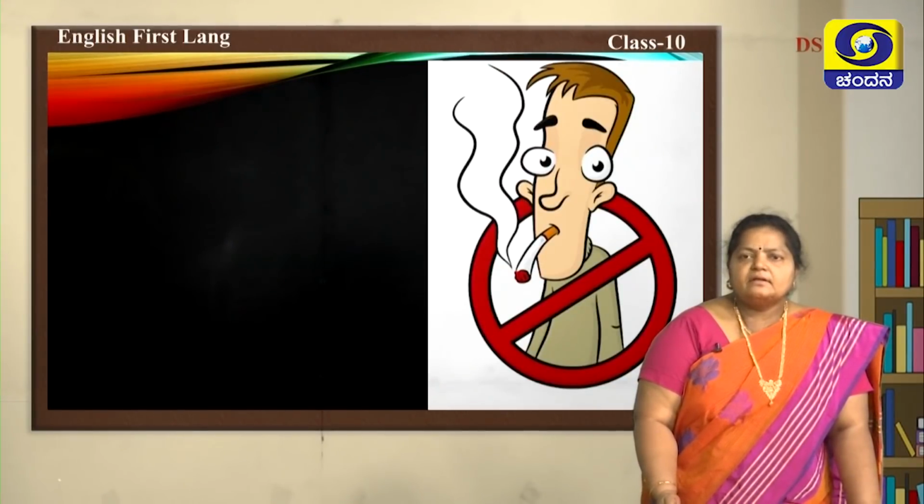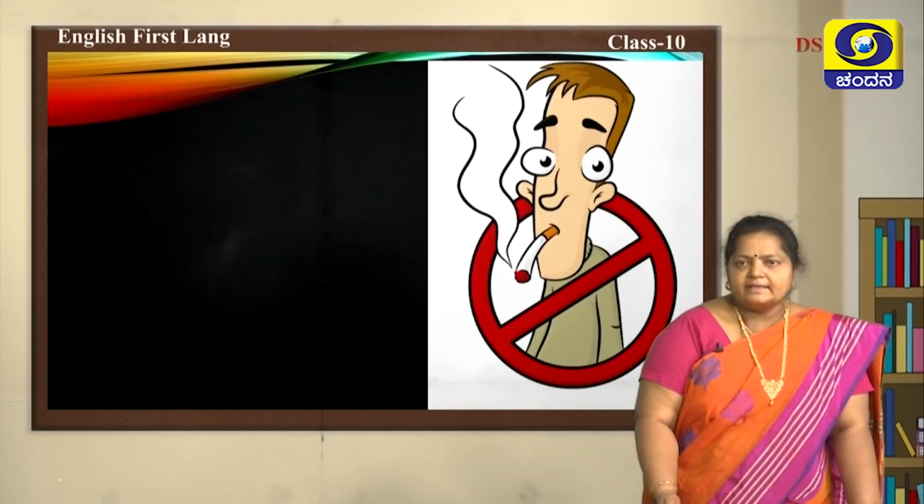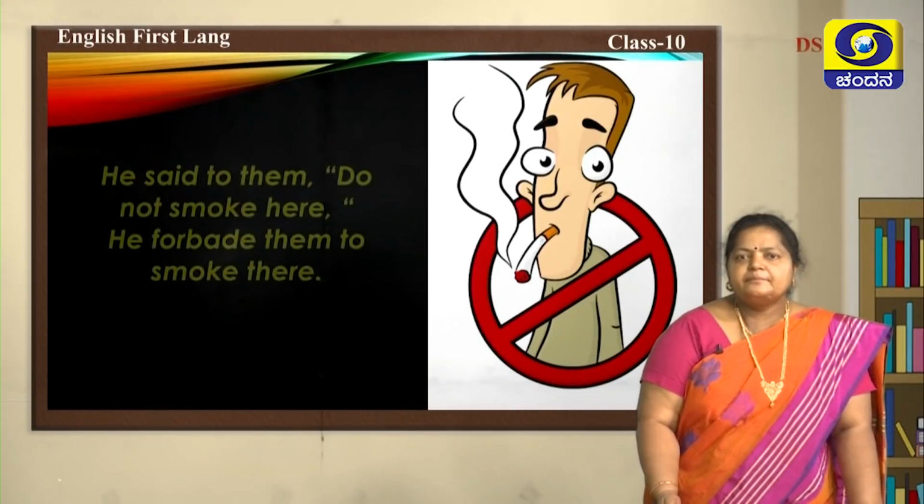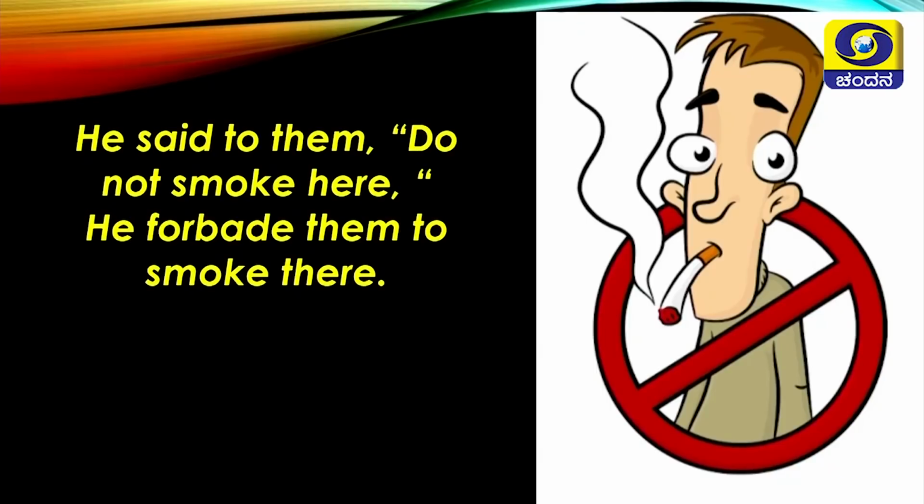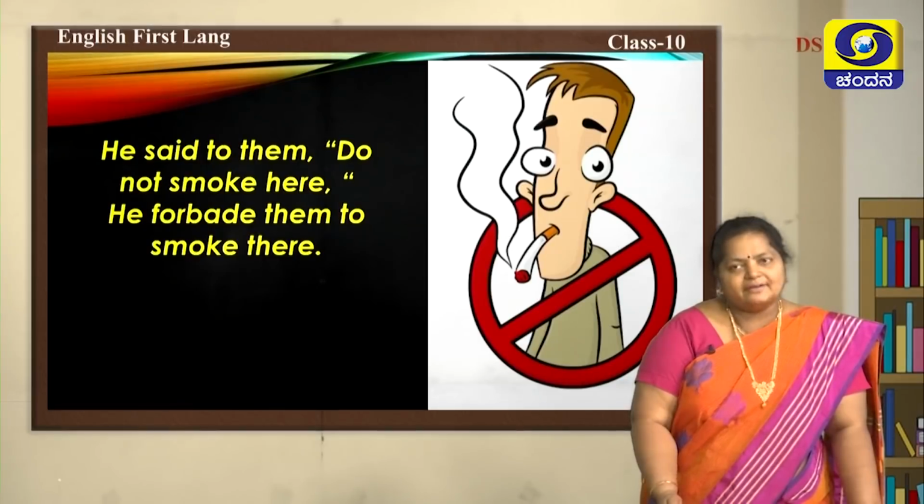What do you see here? Someone is smoking, right? And there is no smoking here. How will you say? He said to them, "Do not smoke here." How will this be reported? He forbade them to smoke there. That is, he is requesting them not to smoke here, right?